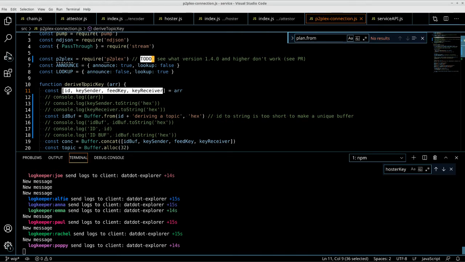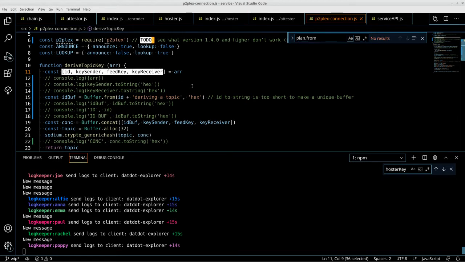So only they can meet in this kind of secret swarm. But what was happening was the code was complaining that they are already in this swarm. So why am I trying to reconnect them? I was trying to figure out, what am I doing? Am I deriving this topic key in a wrong way, or what is happening?